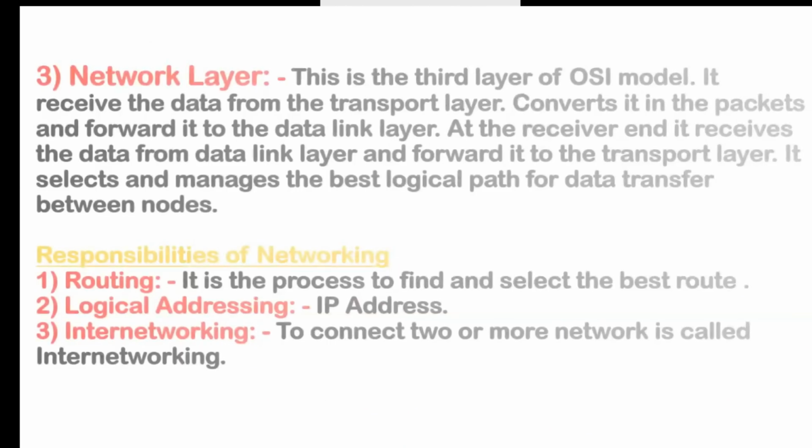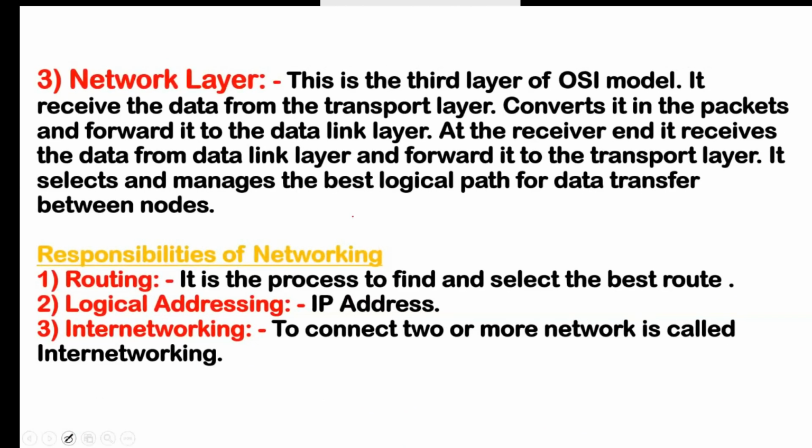Now after that, the next thing is the network layer. If you see here, the network layer is the third layer of the OSI model. It receives the data from the transport layer, the upper layer, converts it into packets and forwards it to the data link layer. At the receiver, it receives the data from the data link layer and forwards it to the transport layer. So here we have physical, data link layer, network layer, and transport layer, and on the other side also we have transport layer, network layer, data link layer, and physical.